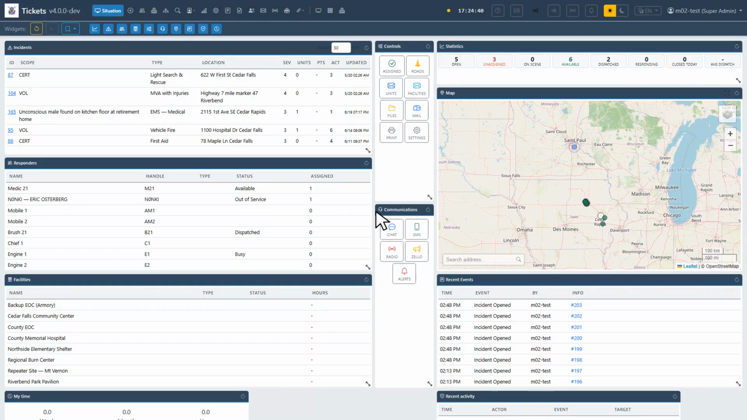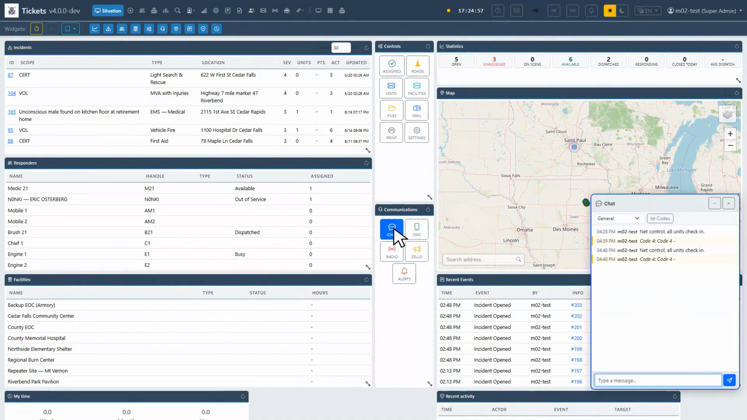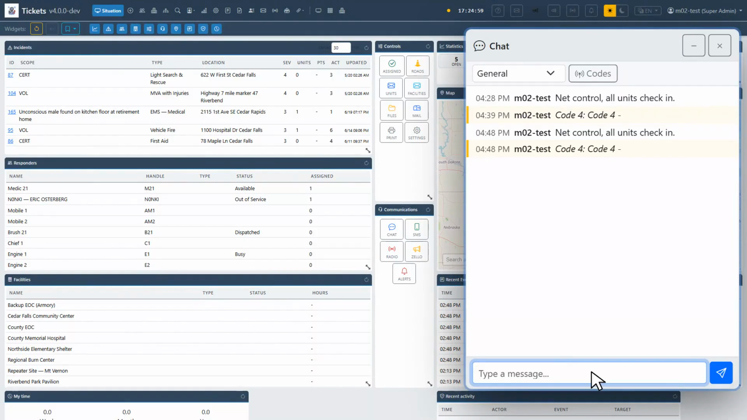This module is the tour. Chat is the simplest channel. Type, send, everyone in the channel sees it. The channel dropdown has 3 named channels: General, Dispatch, and Admin.